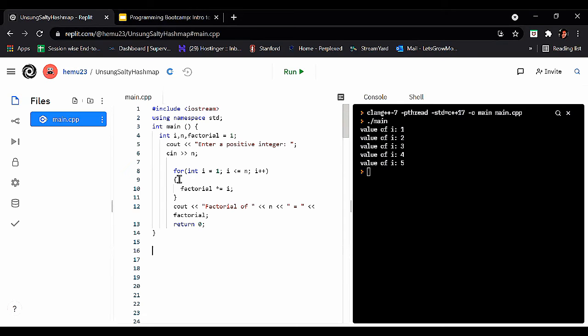And now the for loop begins. Here it says int i = 1.